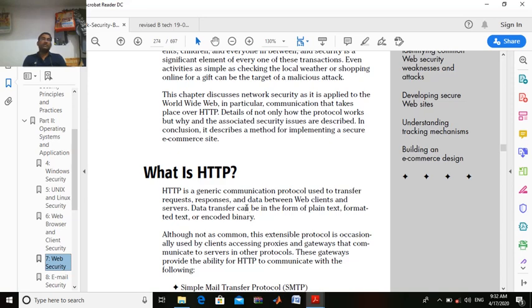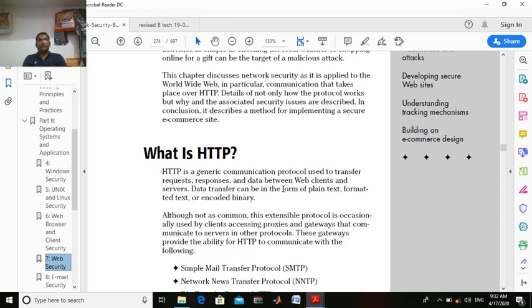If you are searching something on a web browser, you are the client, and from where the data comes to you in the web browser, that is called a server. Data transfer can be in the form of plain text, formatted text and encoded binary. Data is transferred in plain text, and that plain text must be formatted, to give a clear or good view. Then there are also some binary encoded numbers.